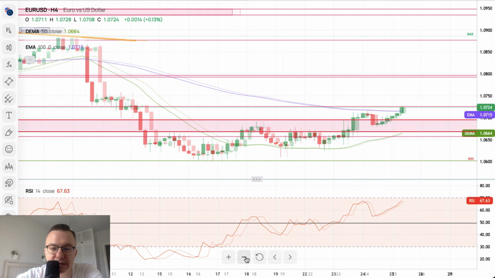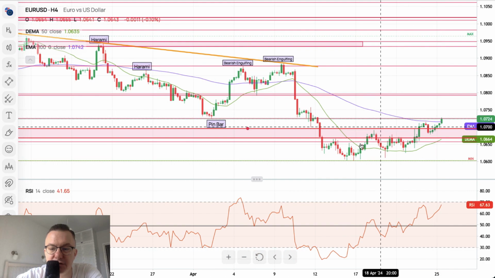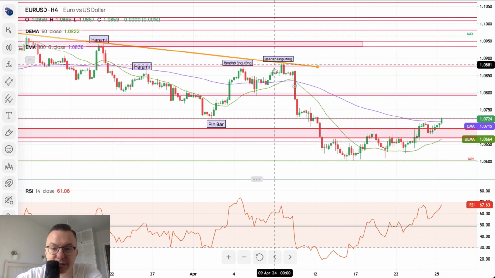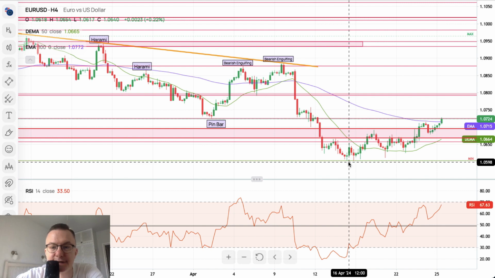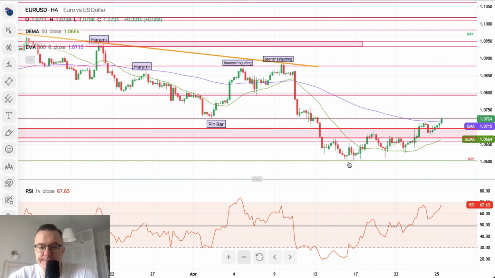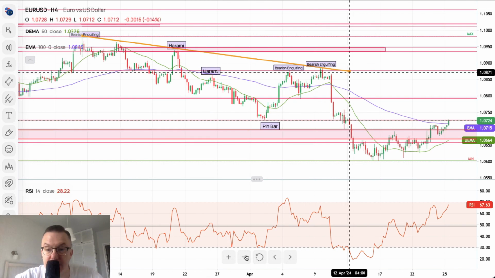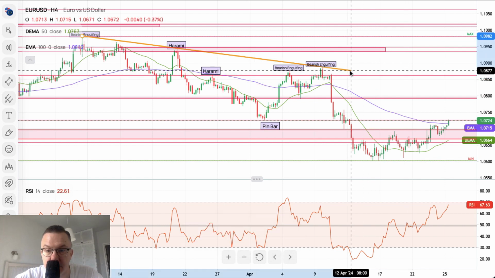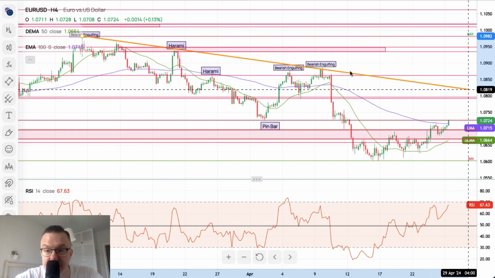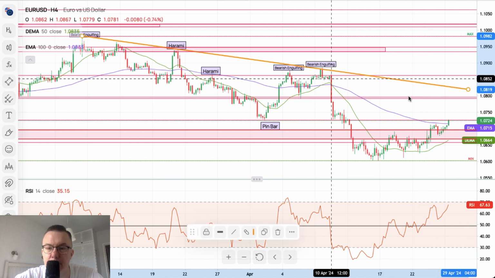Nevertheless, it's still corrective in nature. This kind of movement is corrective. This kind of movement is impulsive. You can see the difference here straight on. All right, so please, guys, stay focused. Maybe because of the strong momentum, we will have some sort of increased volatility and continuation of the bullish, let's say,